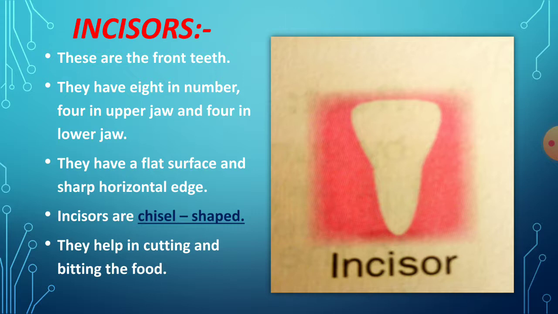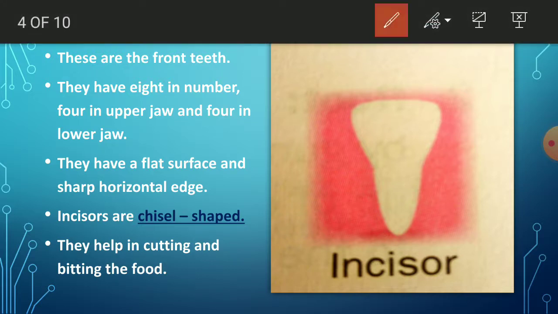Incisors have a flat surface and a sharp horizontal edge. See this picture: the upper part is the flat surface, and the lower part is the very sharp, horizontal edge.